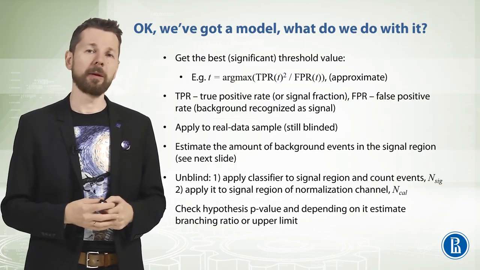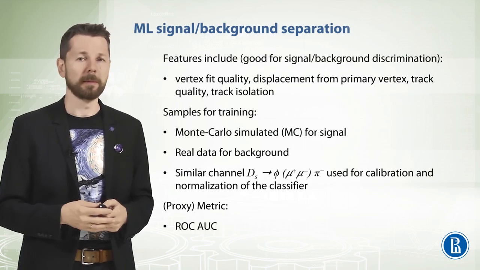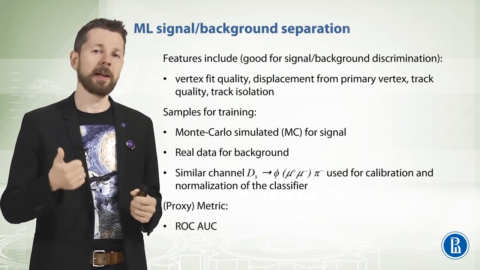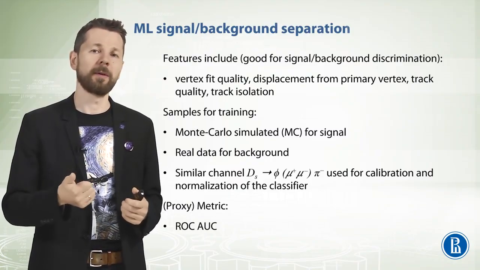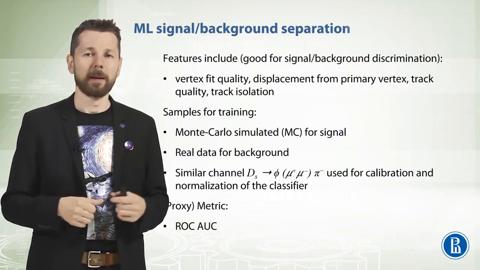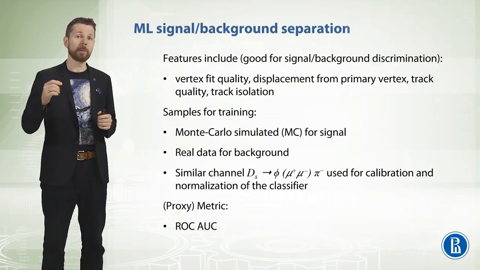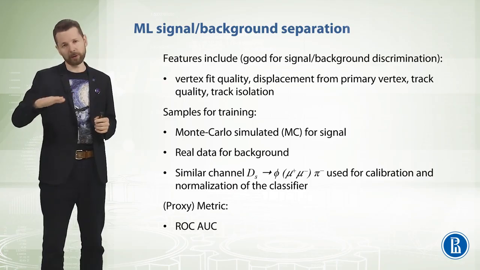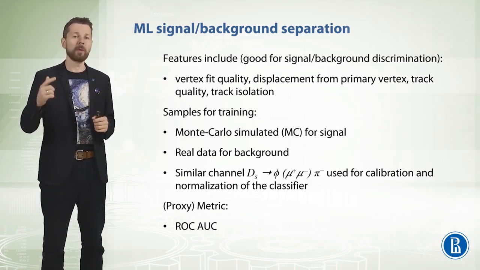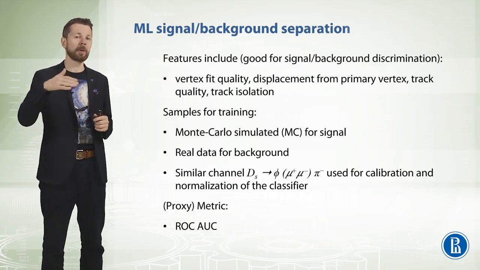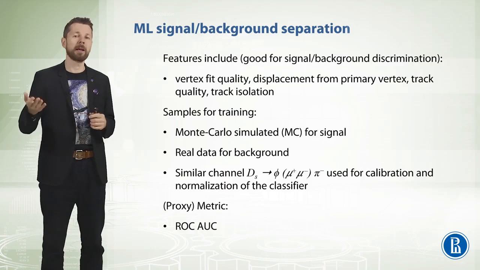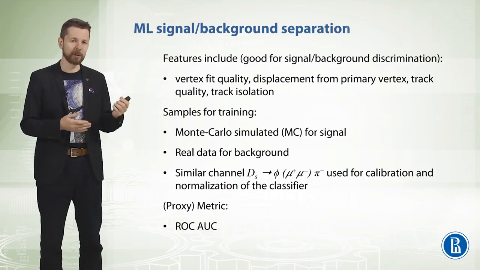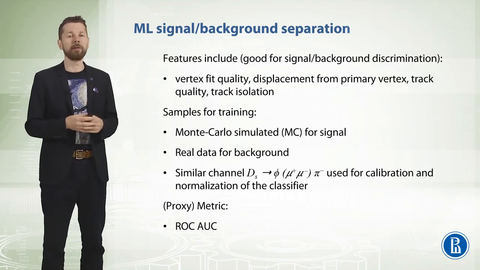So how do we count the expected number of background events? First, we apply the selection of our classifier to sidebands. Then we assume a parametric PDF for combinatorial background, like an exponential form. And we fit the model, like the exponential model, to real data in the sideband and check that the probability distribution function performs well using one of the quality criteria.